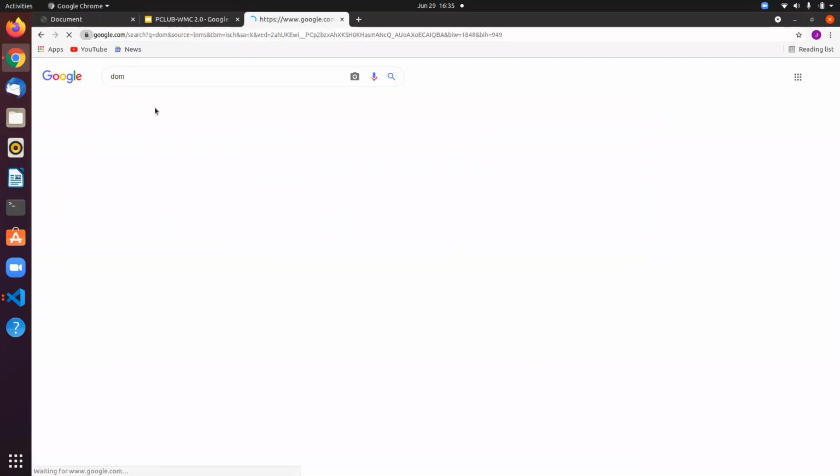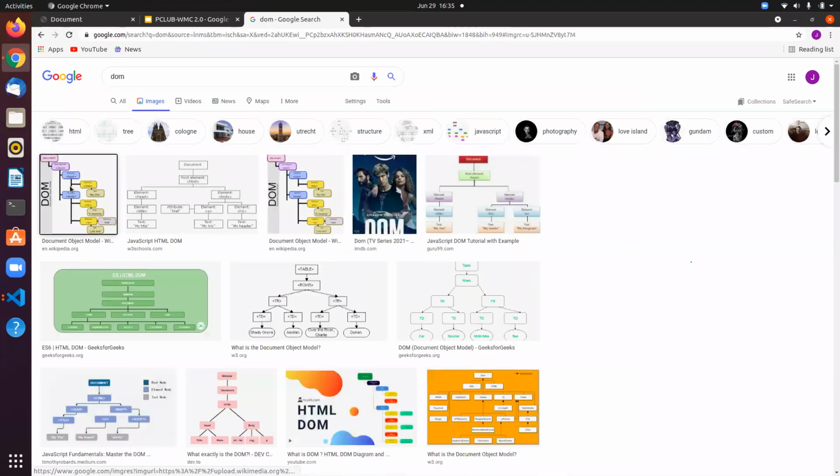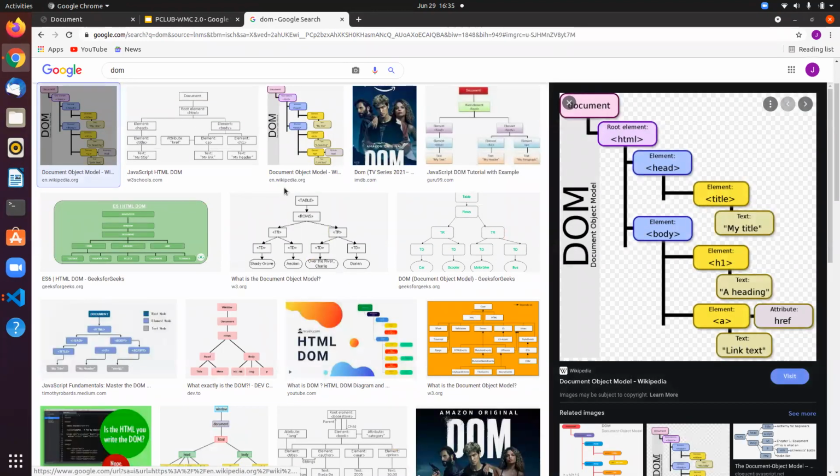DOM is the Document Object Model. Every web page has a DOM in it. Every HTML document is represented as a tree structure, which is a really great way to understand the DOM. Every web page contains a document object which has all the HTML elements.